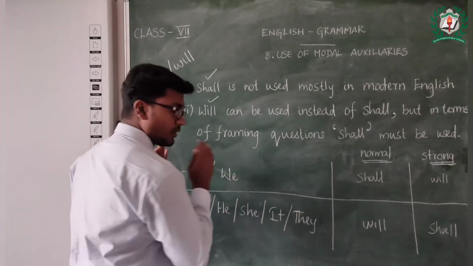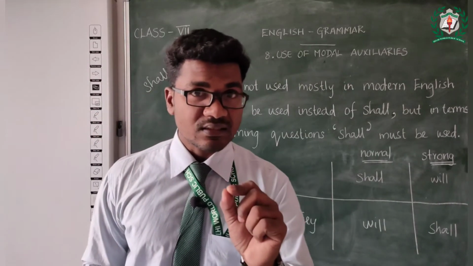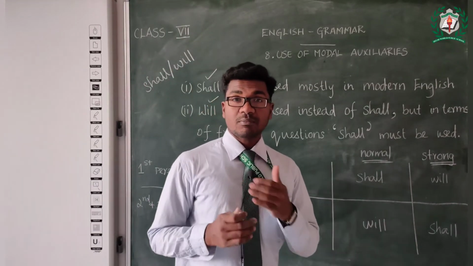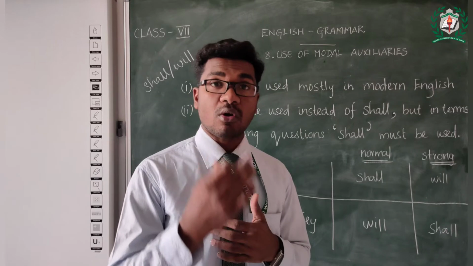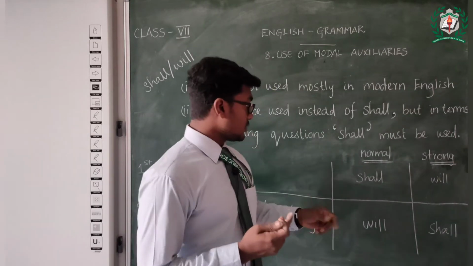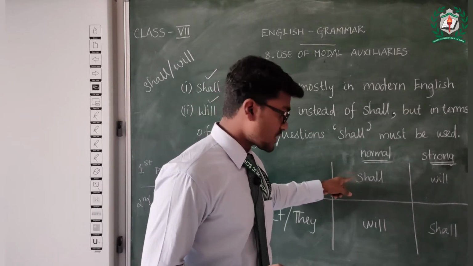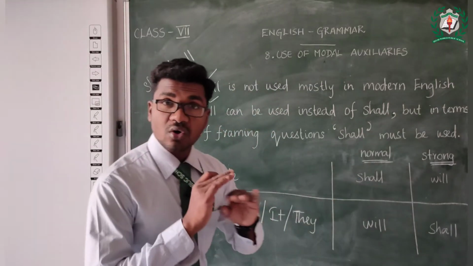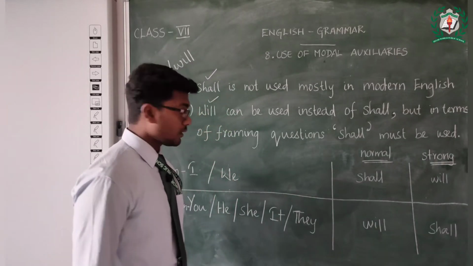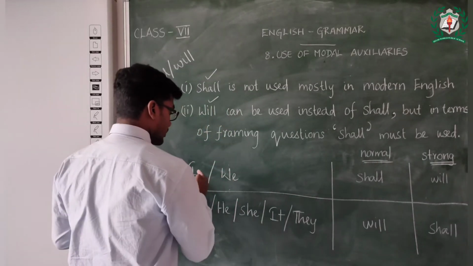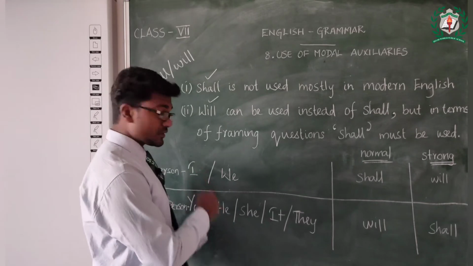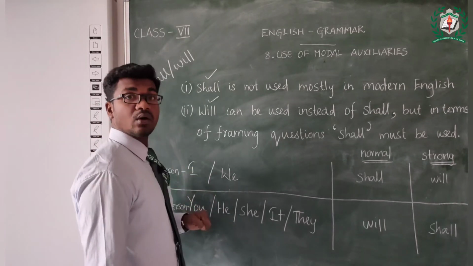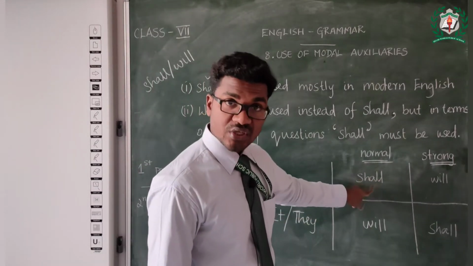So when we see a sentence with the first person and it is about a plan or expectation, we will use shall. When there is no strong determination, if the sentence contains I or we, which is first person, we will be using shall.